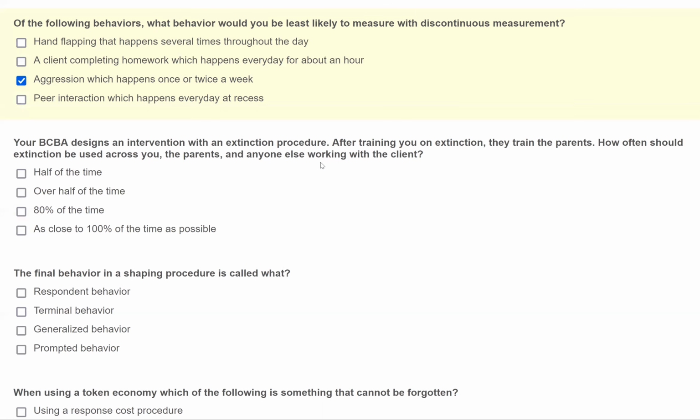So when we use extinction, we need to be sure everyone's ready, everyone understands, and everyone is capable of doing it. The question asks specifically, how often should extinction be used across everybody? Half the time is not nearly enough. Okay, that's going to be more detrimental than not using extinction at all. Over half of the time is better, but not specific enough. 80% of the time is better than half the time, but D, as close to 100% of the time as possible, is really what we're looking for. Now, nobody's perfect, so one might occasionally screw up, but as long as we are getting as close to 100% extinction as possible, that's what we're really looking for.